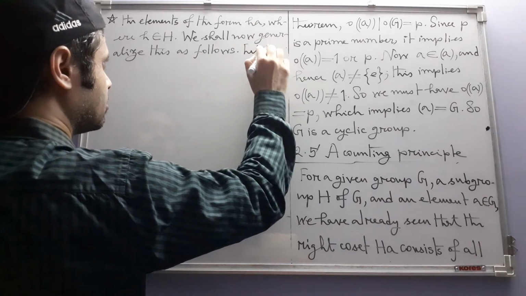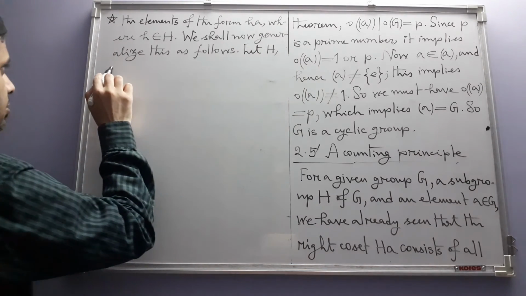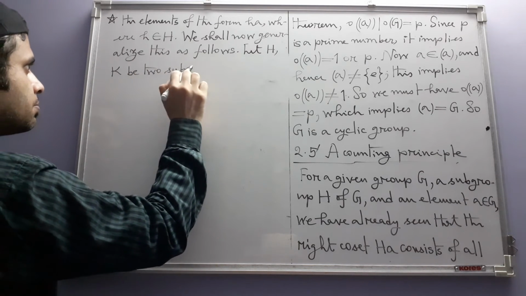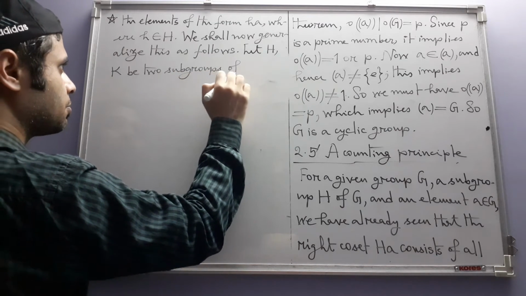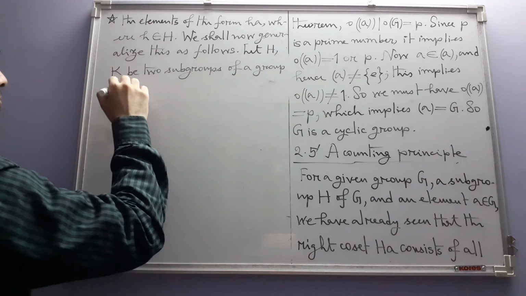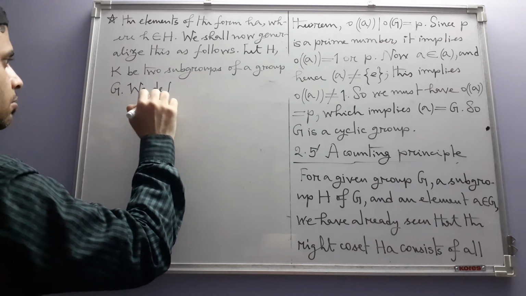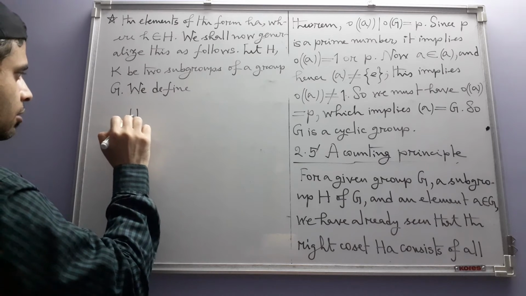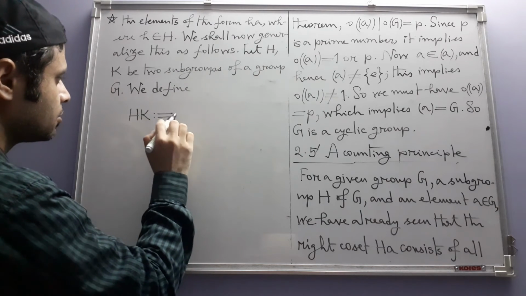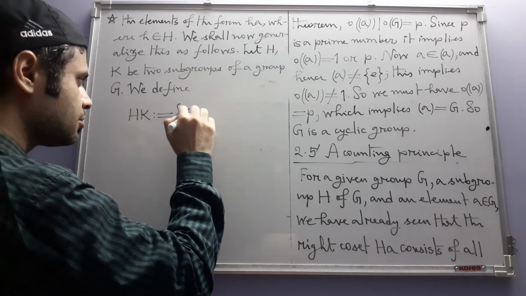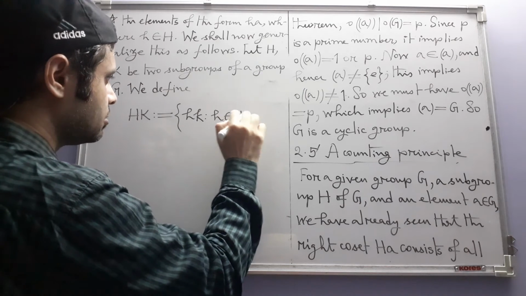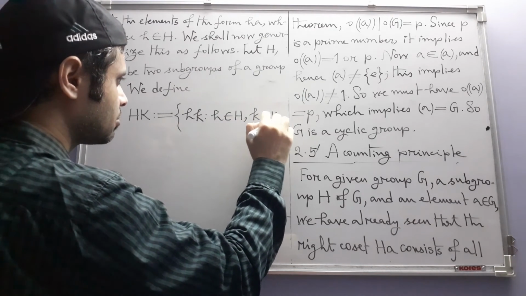Let H and K be two subgroups of a group G. We define HK, this product of two subgroups, to be the set of all elements that look like this, hk, such that h belongs to H and k belongs to K.